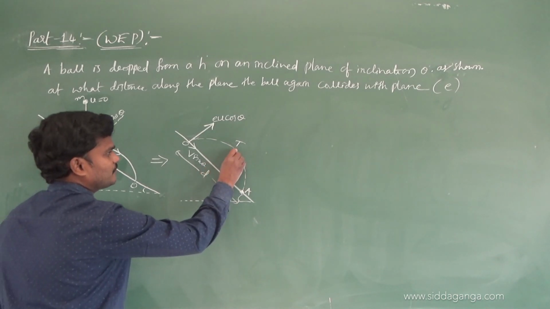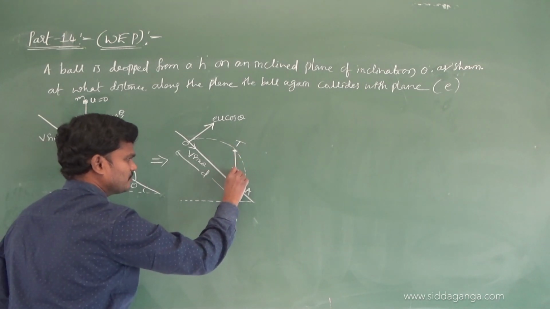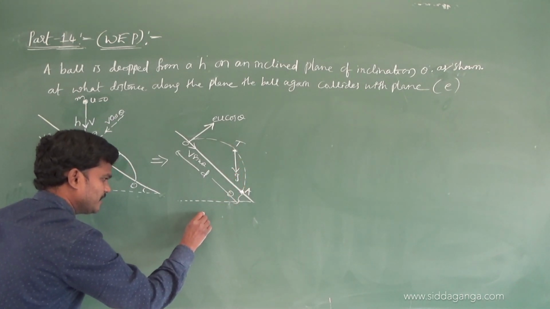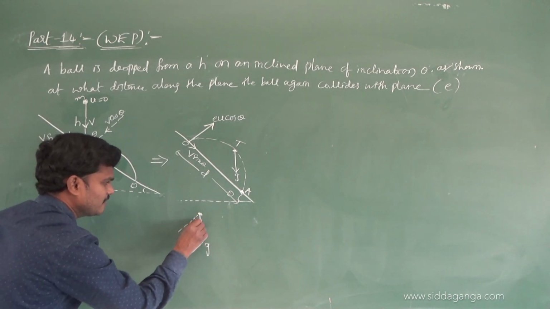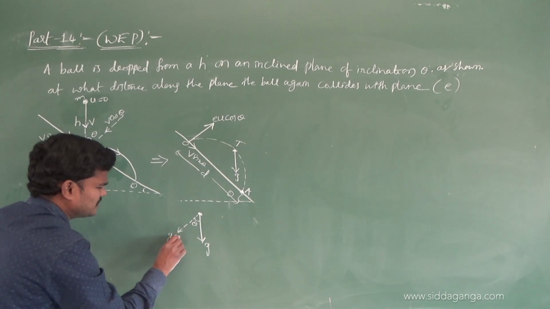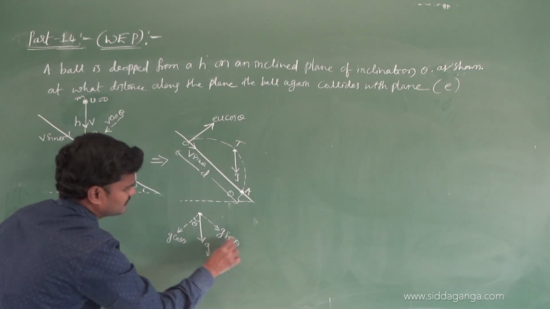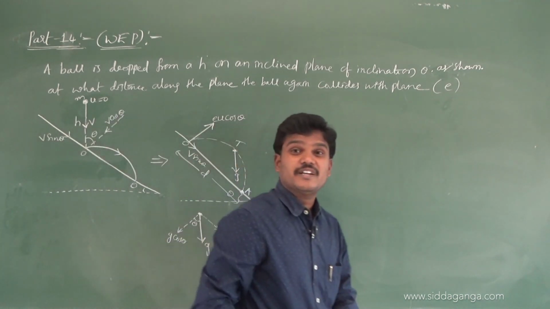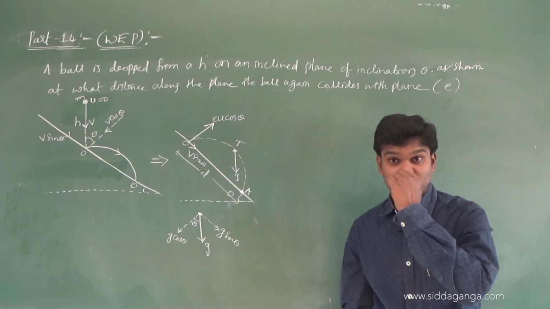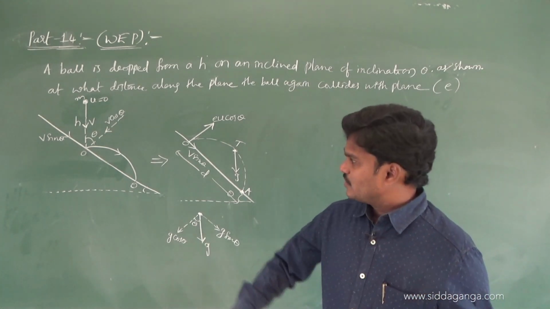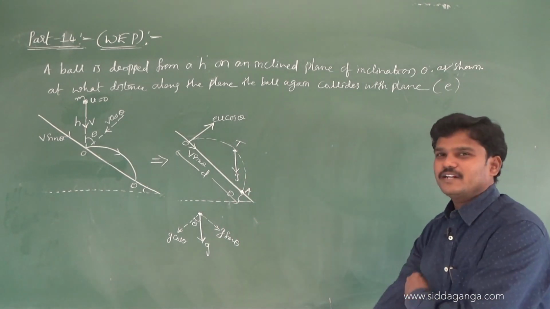So g always acts at every point. This is the direction of small g. Let me draw separately here. This is small g vertically downwards, and this is the inclined plane. This is theta. What is this component? g cos theta. And what is this component? g sin theta. The same concept comes up in projectile on an inclined plane in previous chapters, in motion in a plane. We can throw upwards, or from downwards. So this is like a projectile on an inclined plane.